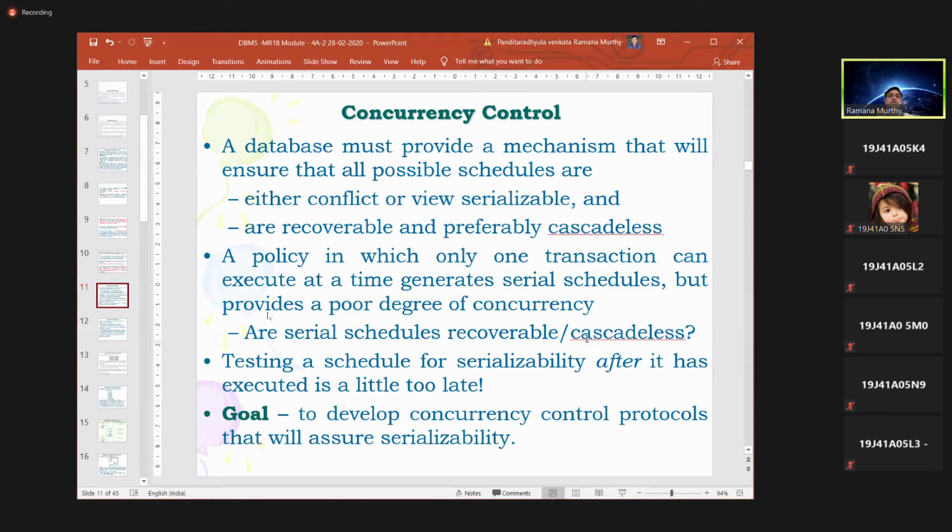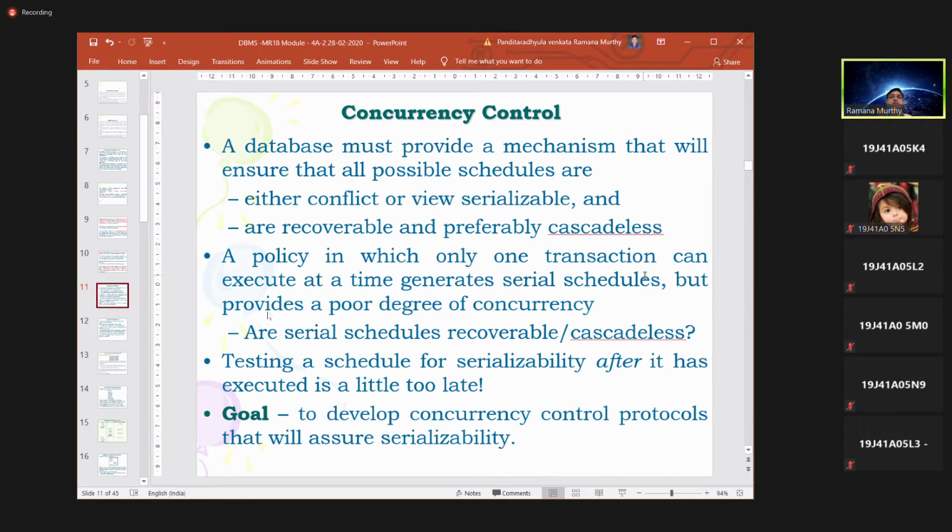Now, after identifying these three different types of isolation levels, we'll see once again how to maintain concurrency control. A database must provide a mechanism that ensures that all possible schedules are either conflict serializable or view serializable.